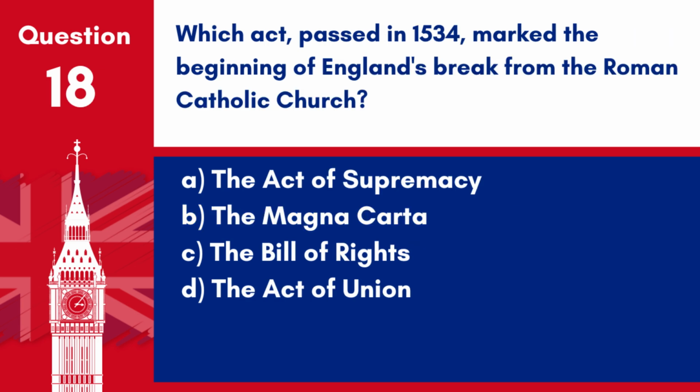Question 18. Which Act, passed in 1534, marked the beginning of England's break from the Roman Catholic Church? A. The Act of Supremacy. B. The Magna Carta. C. The Bill of Rights. D. The Act of Union. Answer: A. The Act of Supremacy. The Act of Supremacy in 1534 marked the beginning of England's break from the Roman Catholic Church.